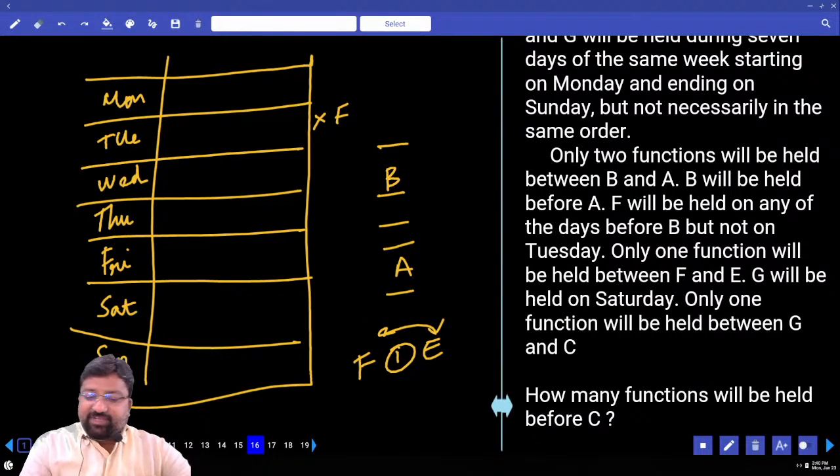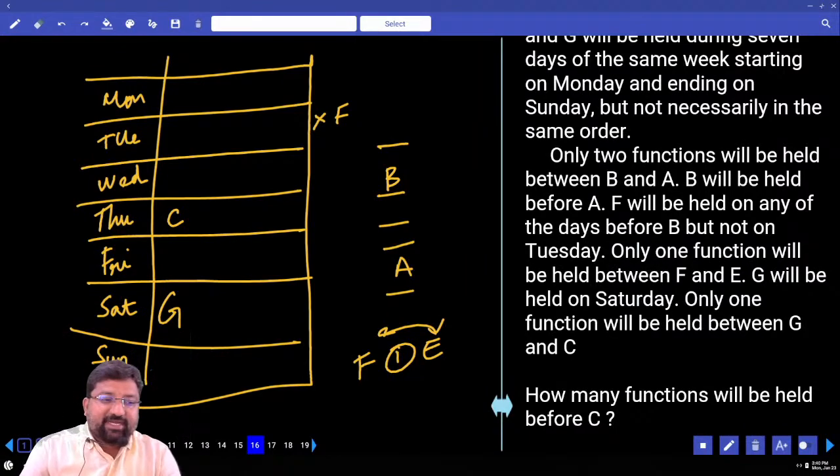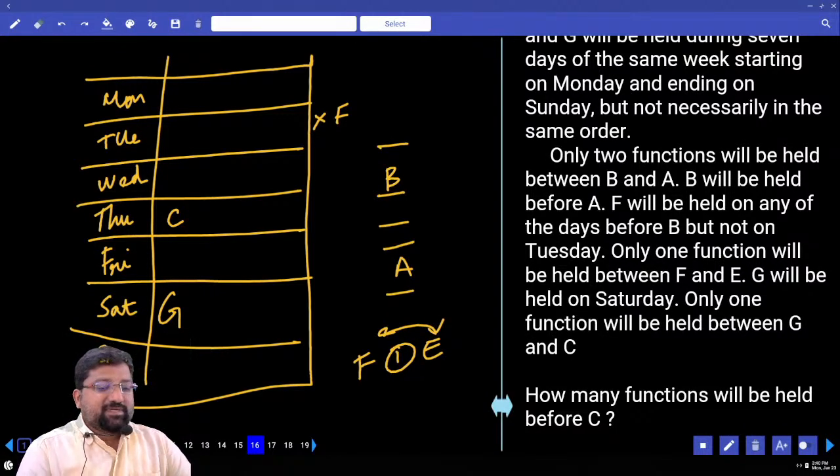Next, G will be held on Saturday. Only one function will be held between G and C. Correct? Tell me, what are the possibilities? I can take B on Tuesday. I can't take B on Monday. Yes, I can take B on Tuesday. I can also take B on Wednesday. Yes or no? Look at the board and tell me, can I take B on Monday?